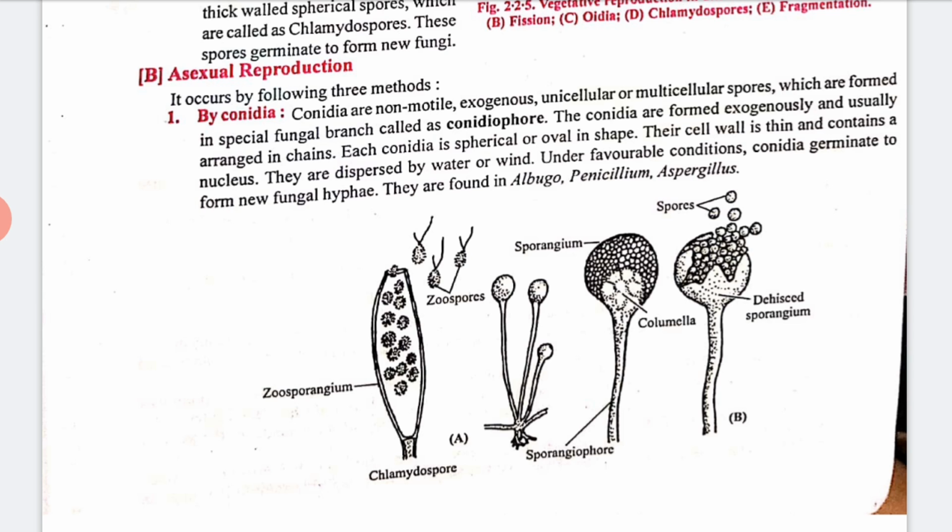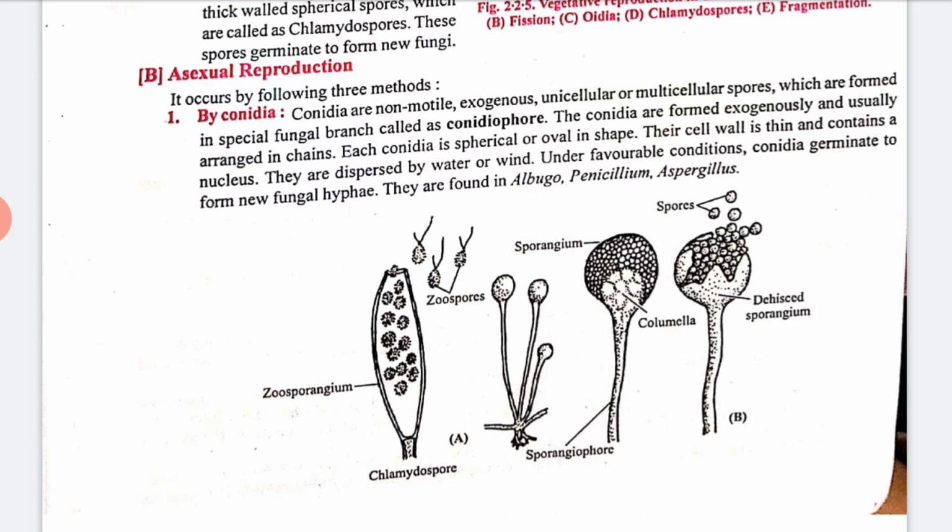The conidia are formed exogenously and usually arranged in chains, and they are spherical or oval in shape. Under favorable conditions, these conidia germinate to form a new fungal hypha. Clear? This is by conidia.